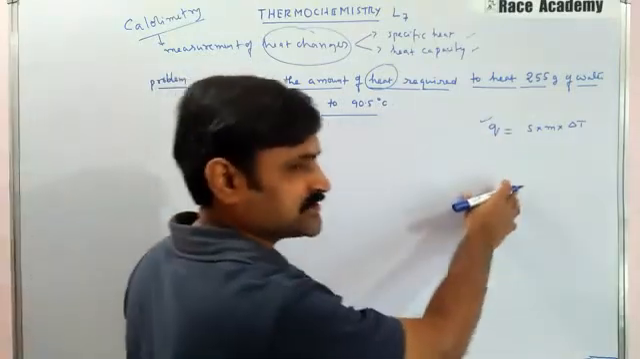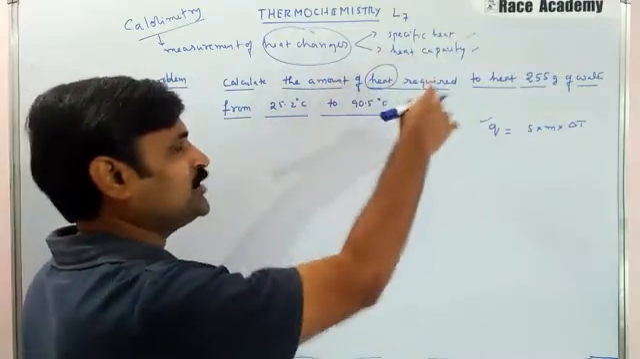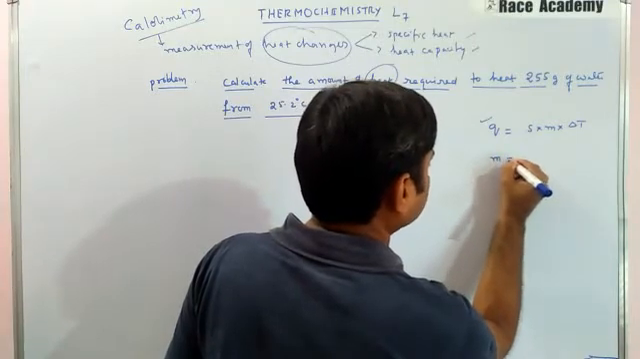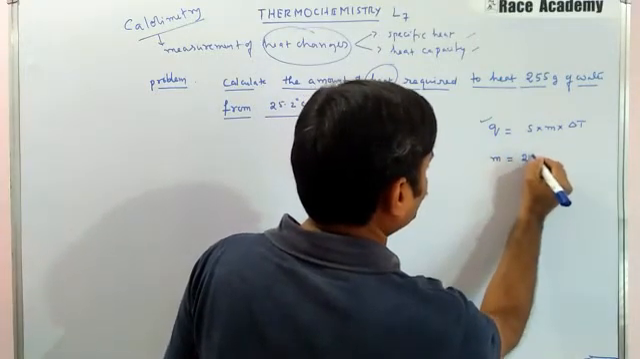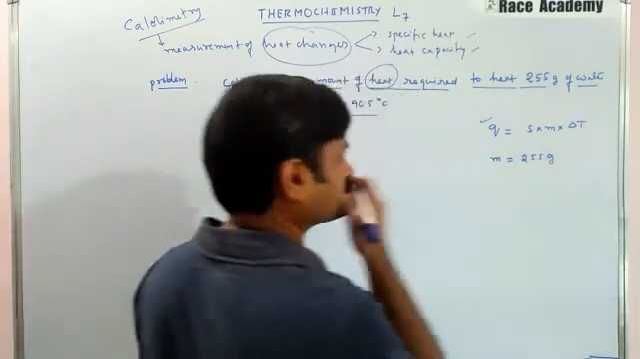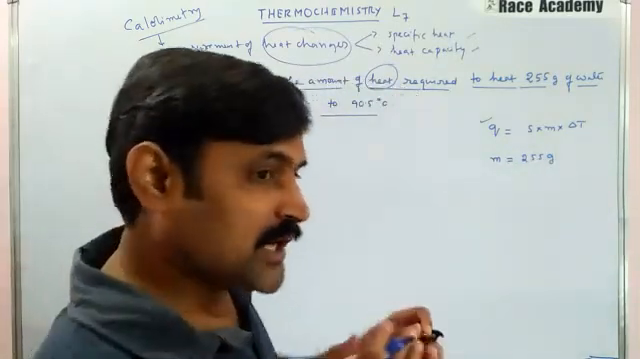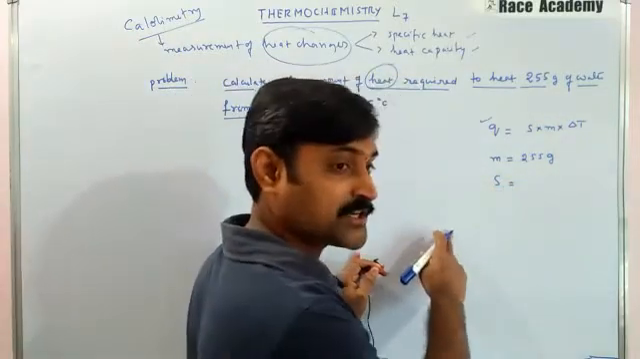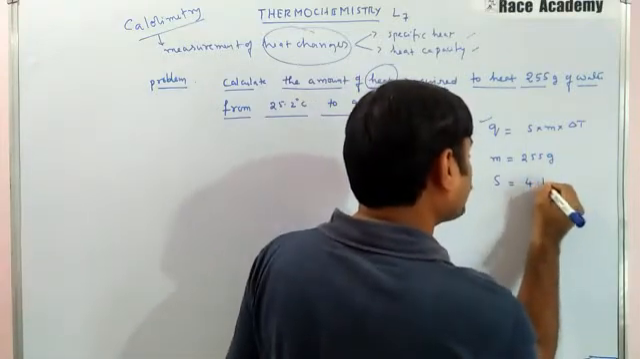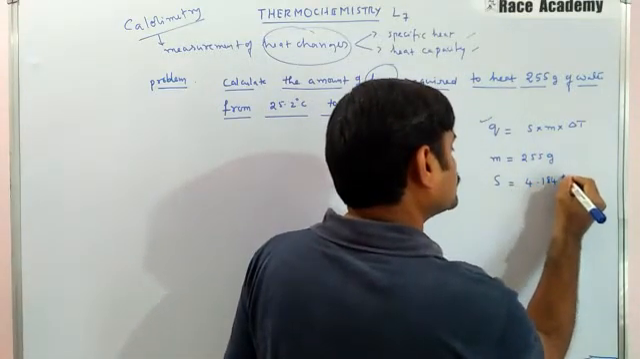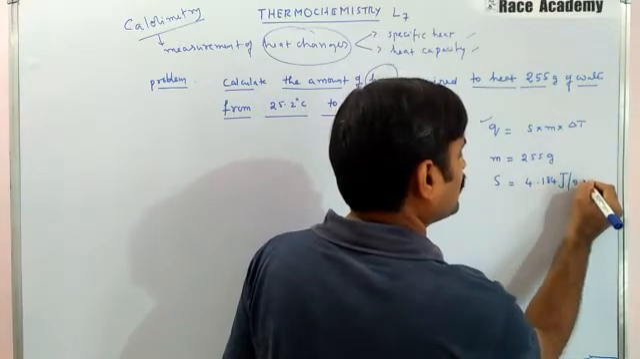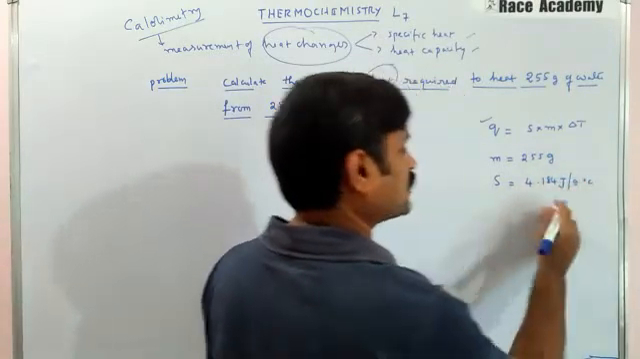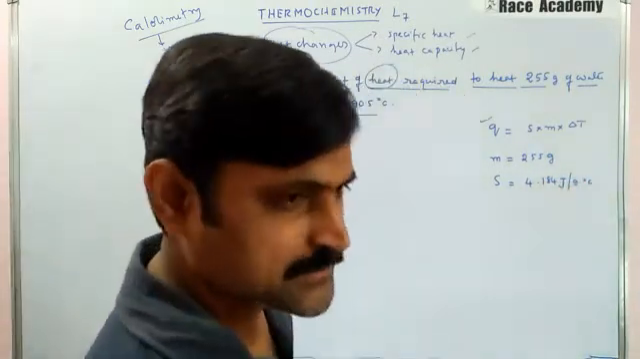Before substituting the values, we will check the values given to us in the problem. The mass of the object given to us is 255 grams of water. And we already know the specific heat of water. Specific heat of water is 4.184 joule per gram degree Celsius.